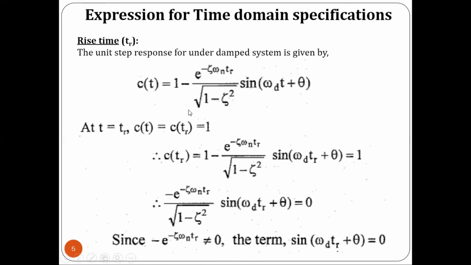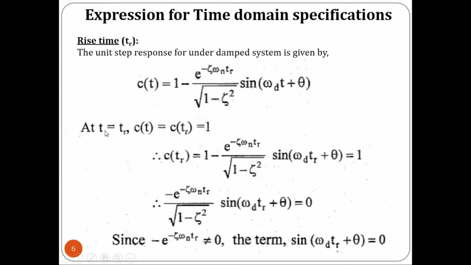Actually the value of C of t is equal to 1 minus e power minus zeta omega n t divided by root of 1 minus zeta square into sine of omega d t plus theta. Now we have to represent this for rise time, so the value of t will be equal to tr, and the value of C of t, that is C of tr, will be equal to 1.